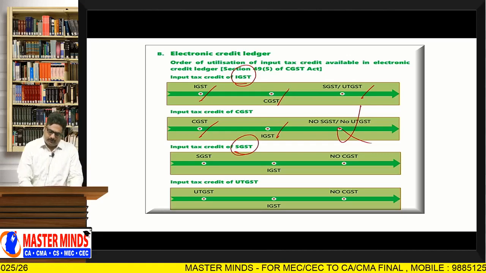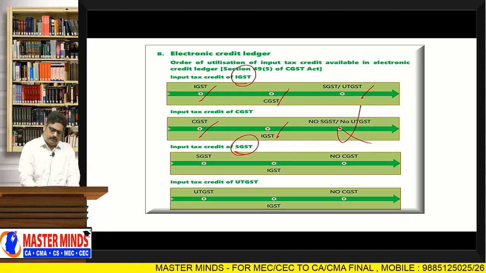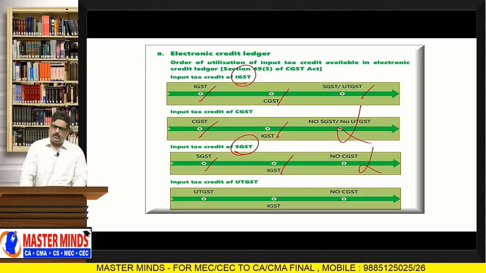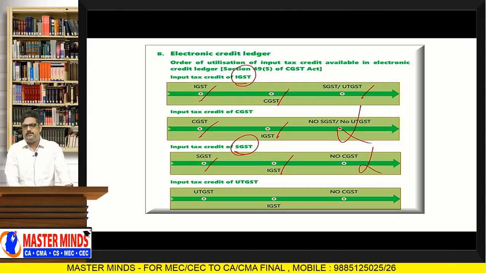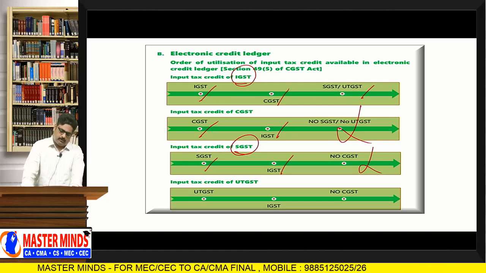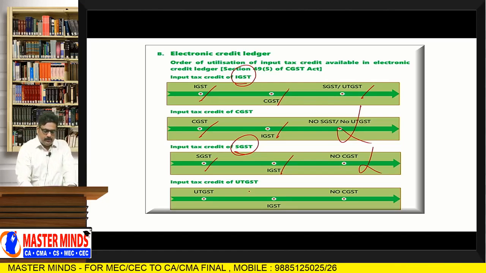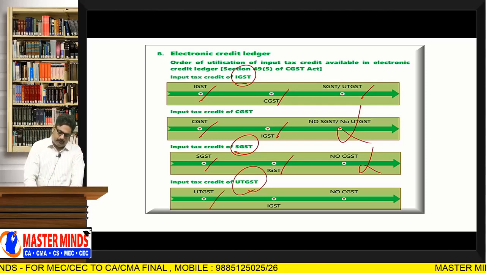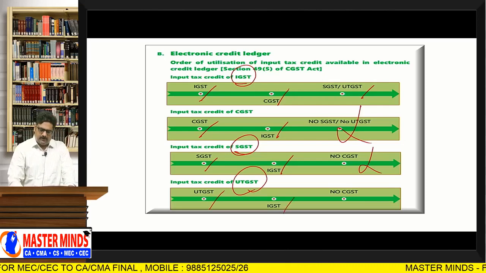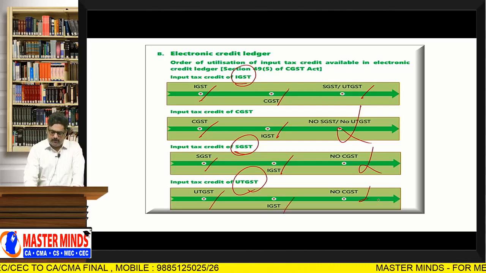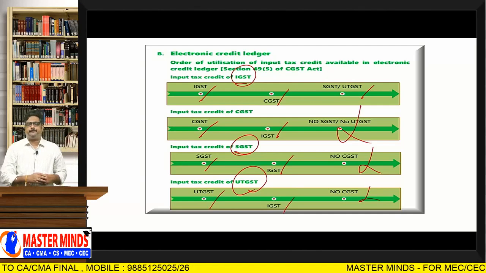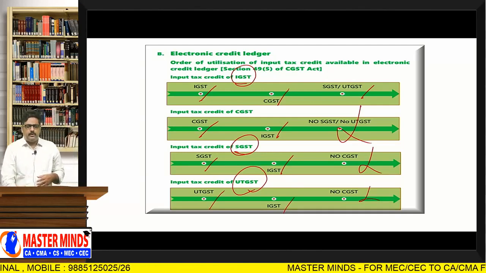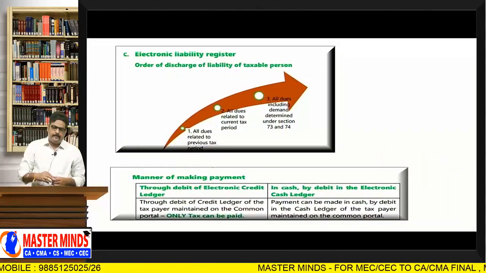And ITC of SGST will first be used to pay SGST, subsequently IGST, but it cannot be used to pay CGST. Same point will be applicable to UTGST also. UTGST ITC first will be utilized for the payment of UTGST, subsequently IGST, but it cannot be used to pay CGST. This is the point with respect to electronic credit ledger.